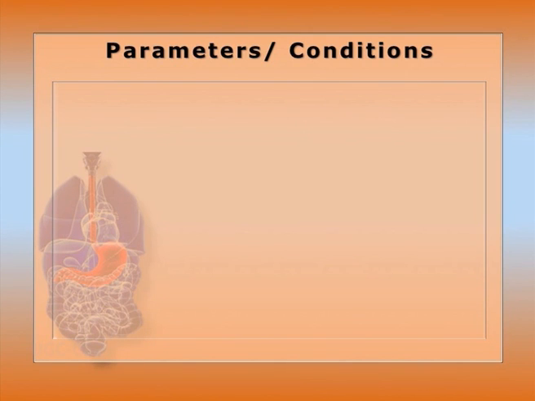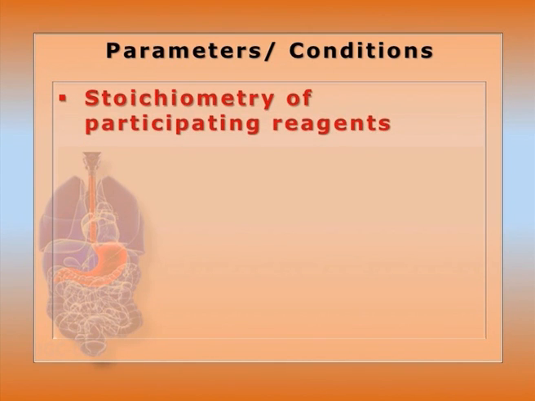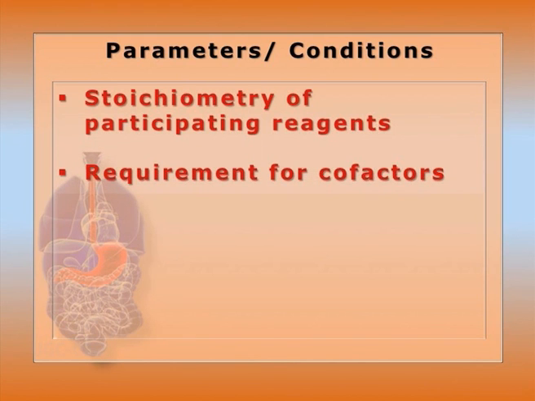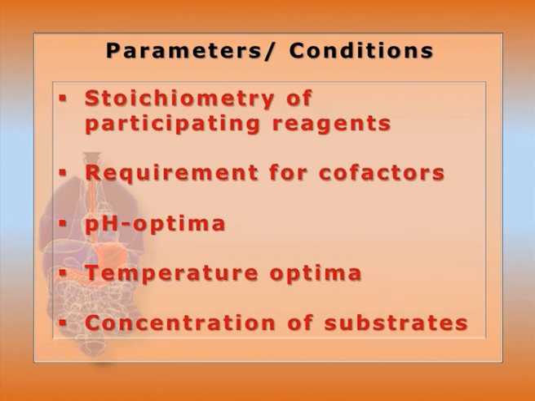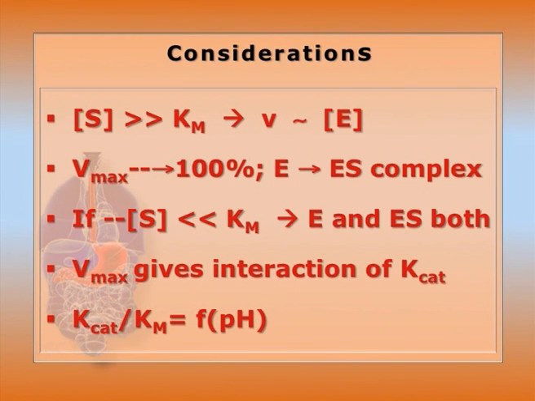Parameters and conditions. It depends upon the stoichiometry of the participating reagents, the requirement of cofactor, co-substrate, coenzyme, etc., pH optimum, temperature optimum, as well as the concentration of the substrate itself. Consideration: if the concentration of the substrate is very much greater than Km, the Michaelis constant for the substrate's affinity towards the enzyme, then the velocity or reaction rate will be proportional to the total enzyme concentration.